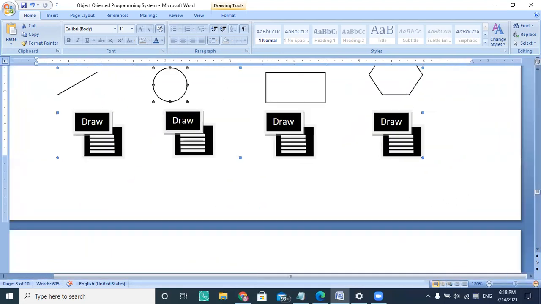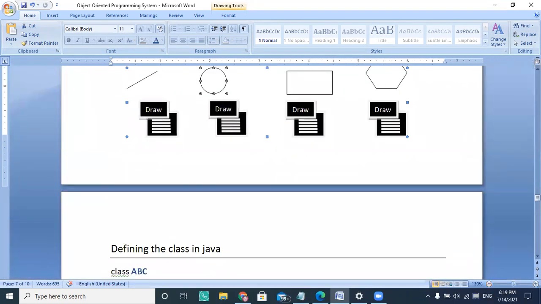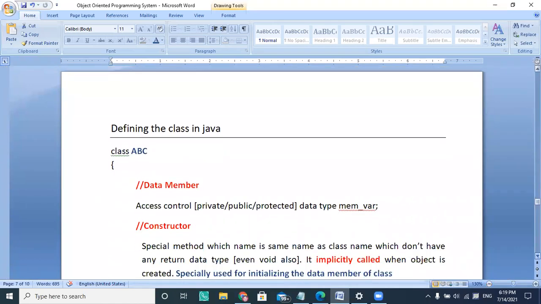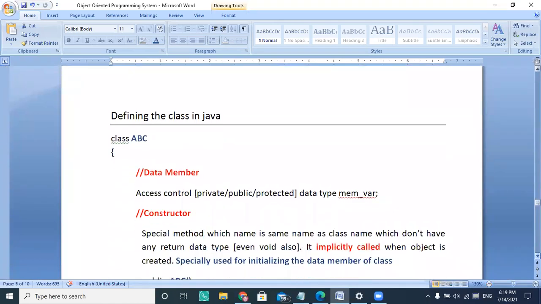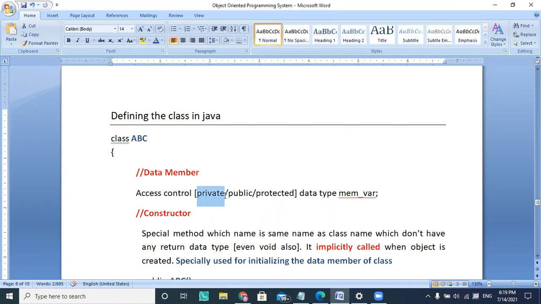Okay, and some examples we are going to see, and all four pillars which we learn in this session, everything we are going to show with the help of practicals. So there is a class ABC, and how do you define it? Every class must have data members, and you write access control with them, so private, public, or protected, and then you type a data type, and then the member variable. You can use n number of data members.